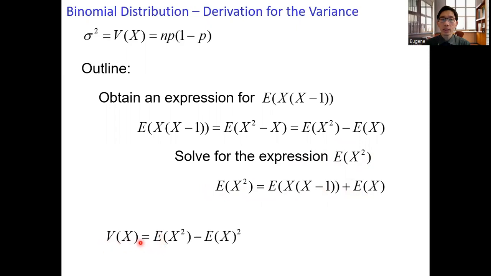The variance of x equals the expected value of x squared minus the square of the expected value of x. We already get the expected value of x is n times p. We need to get the expected value of x squared. To get the expected value of x squared, we obtain an expression for the expected value of x times x minus 1. This is the outline of the derivation of the variance expression.